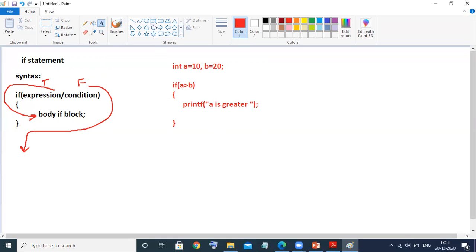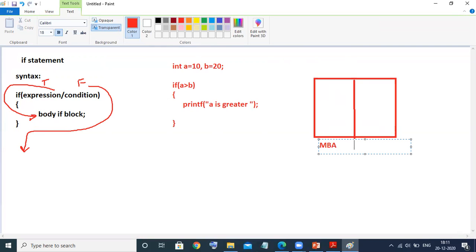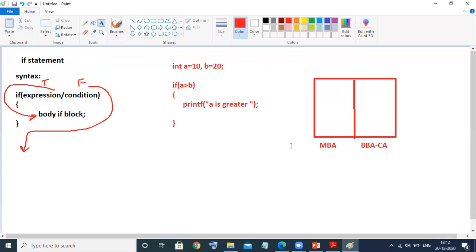Okay, suppose you are having two classrooms, just I'm giving one example. These are the two classrooms. Suppose this is the MBA classroom and this is the BBA CA classroom. At the very first day you are entering into the college, and suppose you are a student of BBA CA. Suppose you are facing this classroom first.